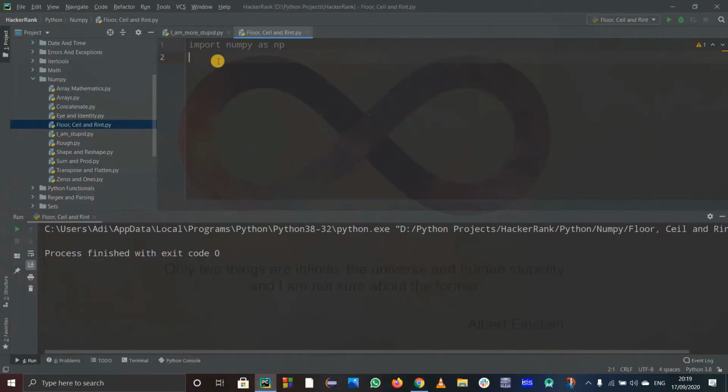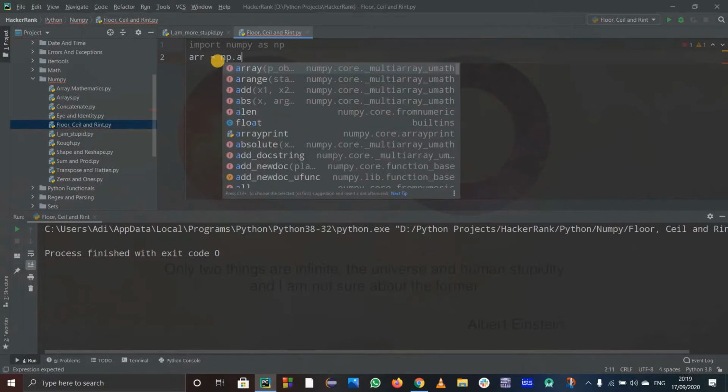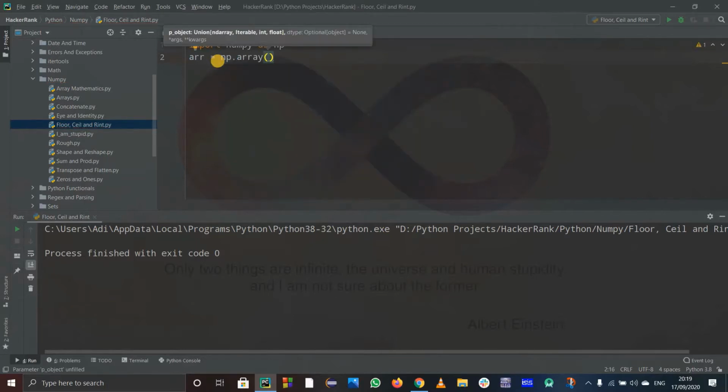So first of all, I've imported numpy as np and I'll take an array arr equals numpy dot array, and for this array I'm going to have a list. For that list I'm going to use input dot split. And remember, I did not use square brackets because input dot split is already a list, and if I use square brackets then it will be a nested list, and I don't want a 2D array. That's why I just use input dot split, which is already a list itself. And I want the data type to be float.